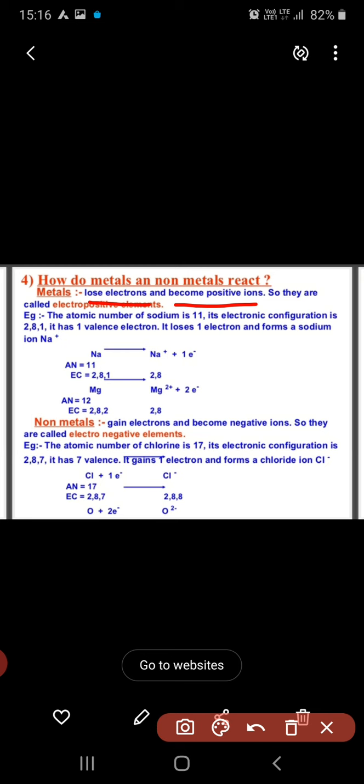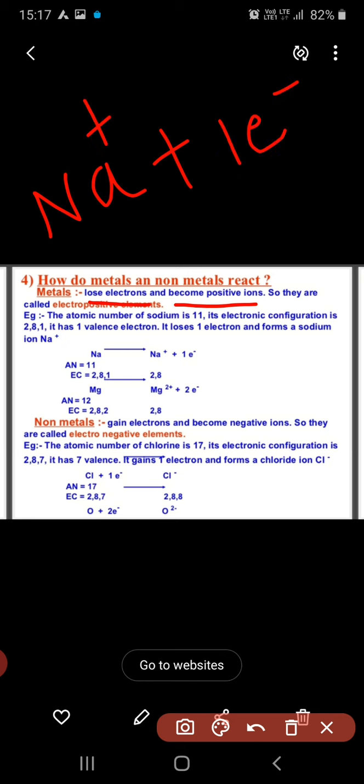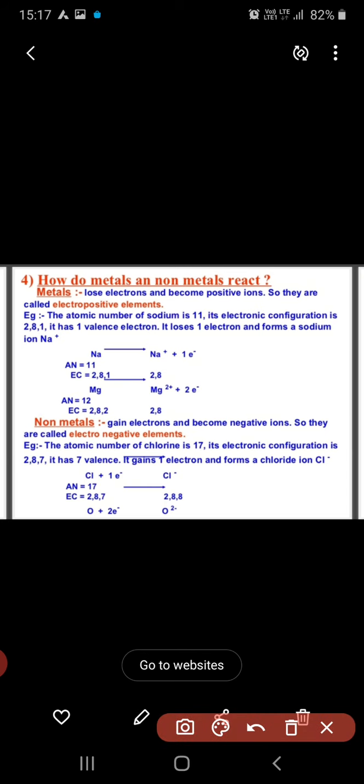If we take the example of sodium, it loses one electron and has a positive sign. So they are called electropositive elements. The tendency for metals is losing electrons and becoming positive, and that's why they are called electropositive metals.